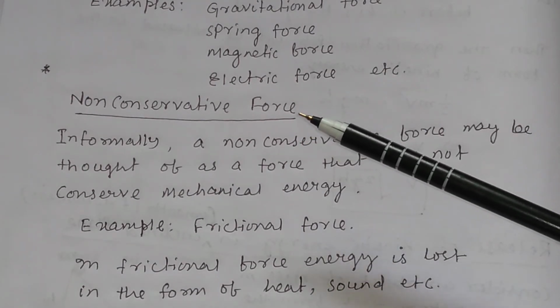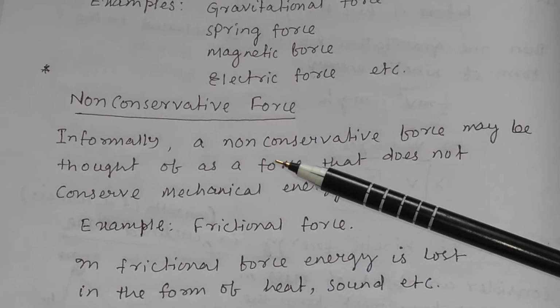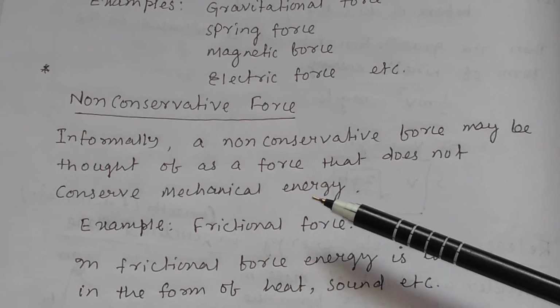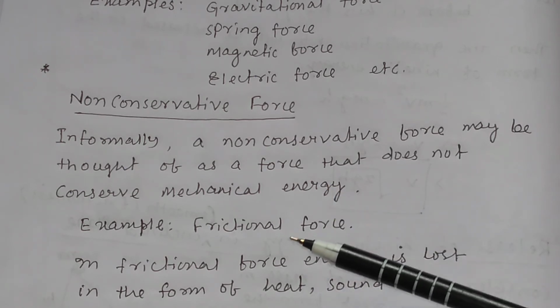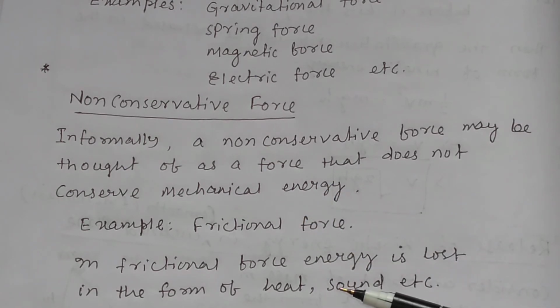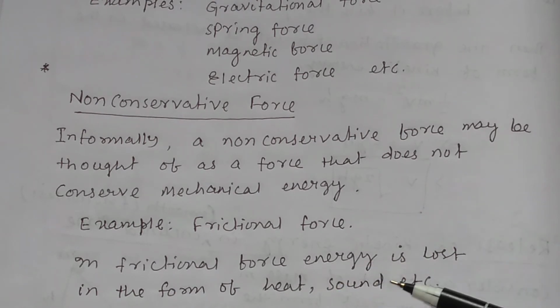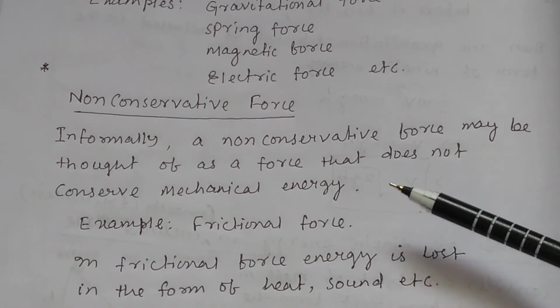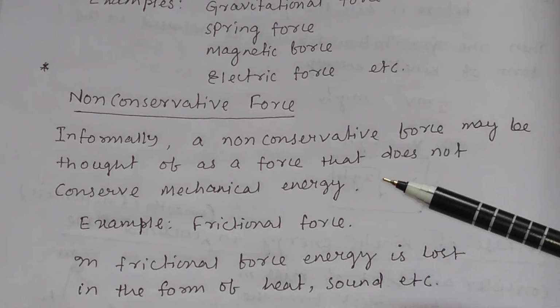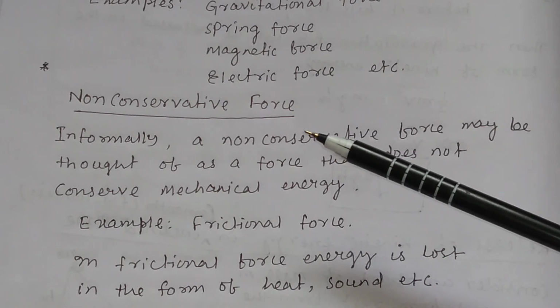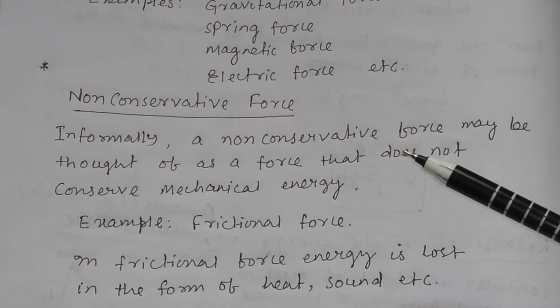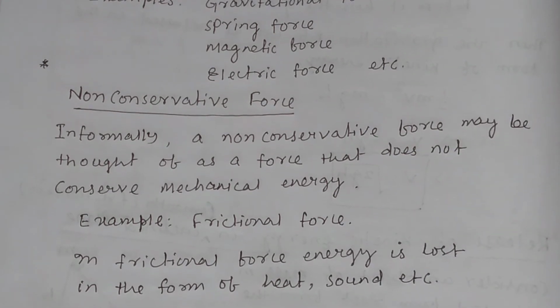So what is a non-conservative force? Informally, a non-conservative force may be thought of as a force that does not conserve mechanical energy. For example, frictional force. In frictional force, the mechanical energy is not conserved because the energy is lost in the form of heat, sound, etc. So we may say, if the mechanical energy is not conserved, it is a non-conservative force, and if the mechanical energy is conserved, it is a conservative force.